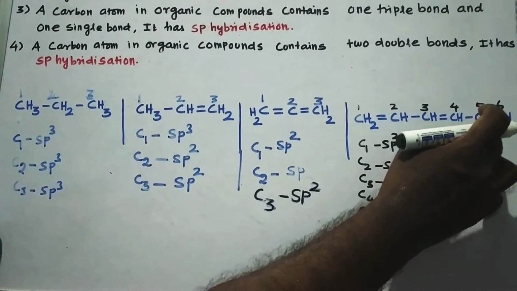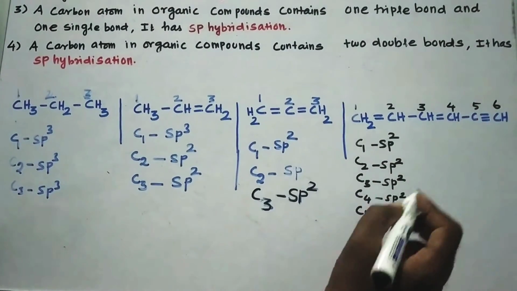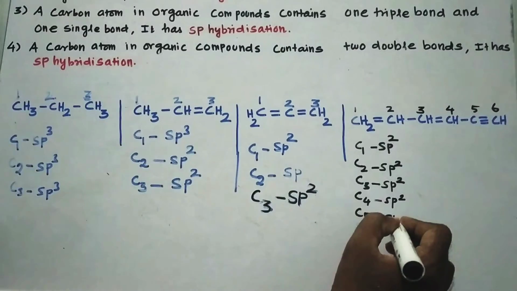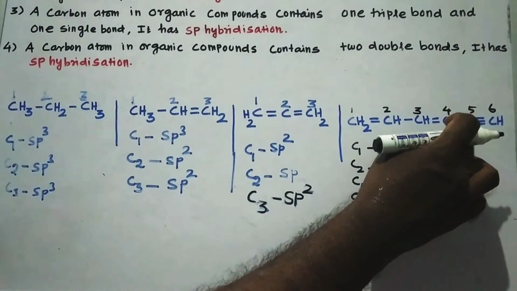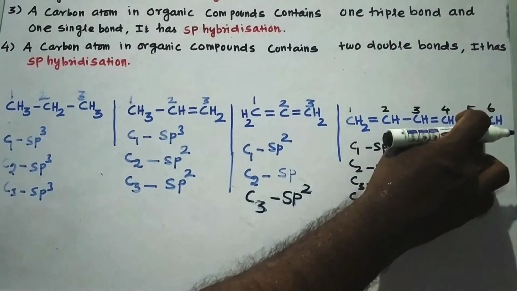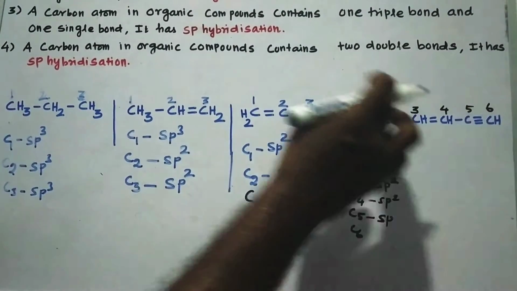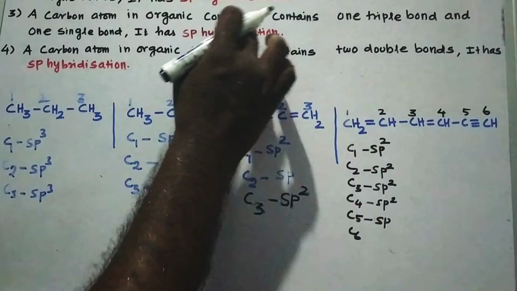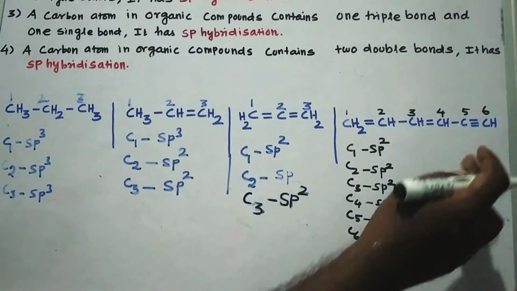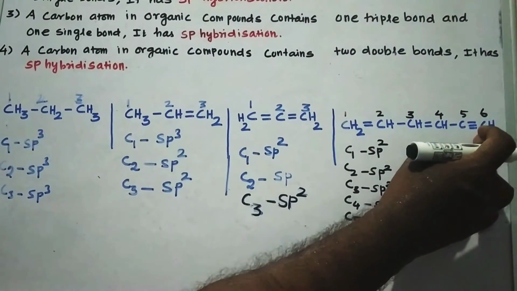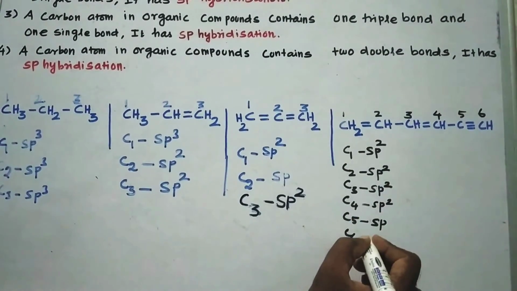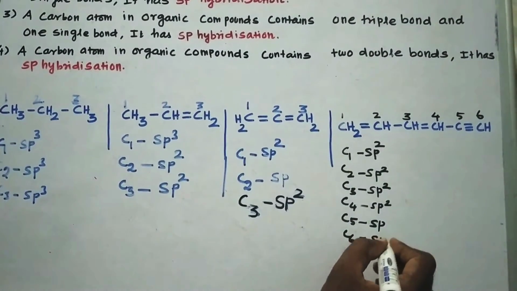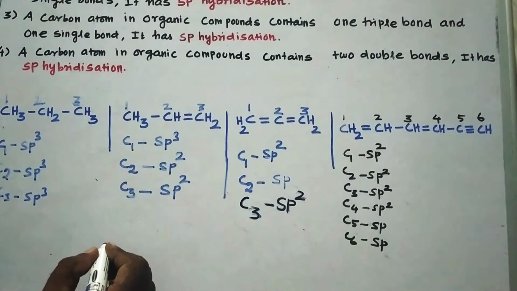It has one triple bond and one single bond, therefore it is in the state of sp. Students, note that any carbon atom that has one triple bond and one single bond is in the state of sp hybridization. That is very, very important. Then let us consider carbon number 6. It also has the same one triple bond and one single bond, therefore it is in the state of sp.